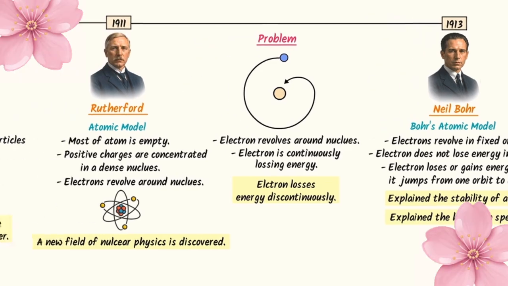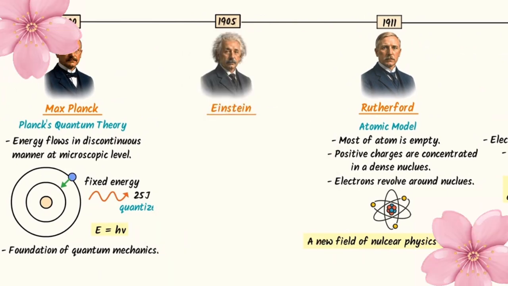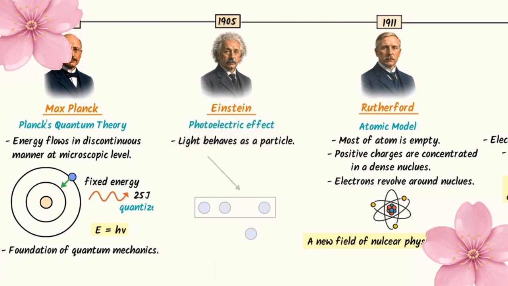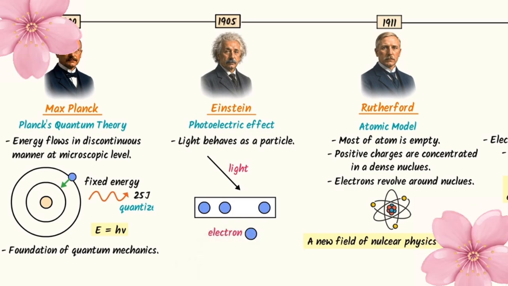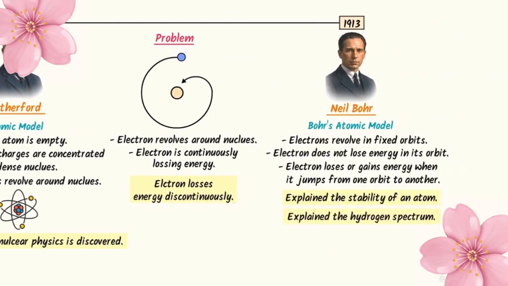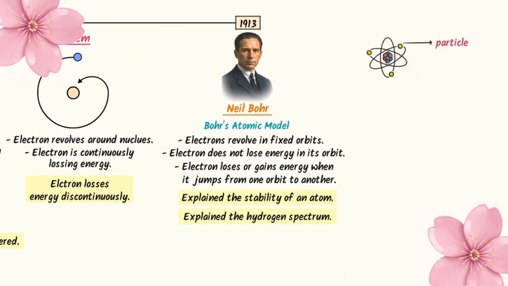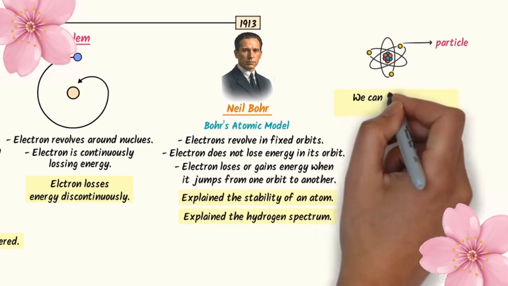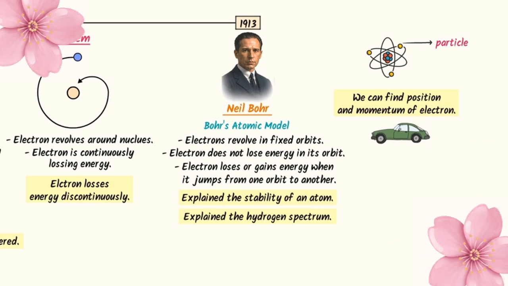Now I want to take you back in time to 1905. Here comes Einstein Baba. Einstein Baba proved that light behaves like particles in the photoelectric effect. Because when light strikes a zinc surface, light removes an electron from it. So here, light behaves like a particle. Now let me take you again to Bohr's atomic model. In Bohr's atomic model, electron is like a particle. Secondly, electron revolves on fixed paths. It means that we can find position and momentum of electron. It is like catching a car on the road.